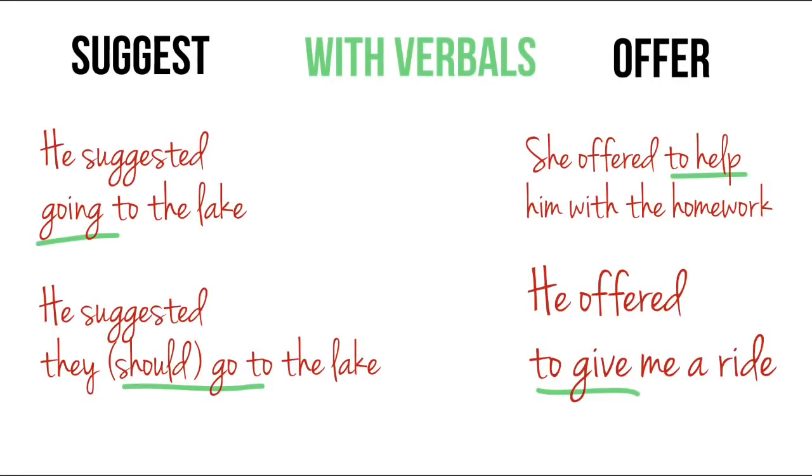And one more important thing is how we use verbals after these verbs, so how we express an action. Repeat after me. He suggested going to the lake. He suggested that they should go to the lake. He suggested that they go to the lake. So, after the verb suggest, we use the gerund, the modal verb should, or the bare infinitive, which is the infinitive without to.